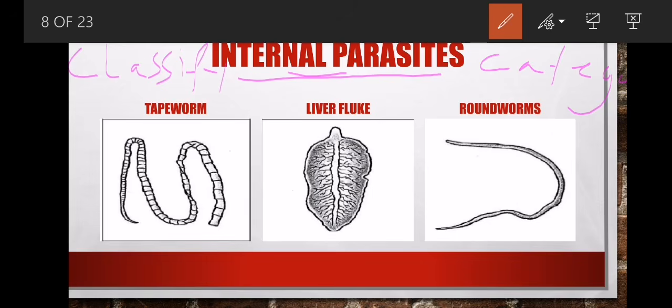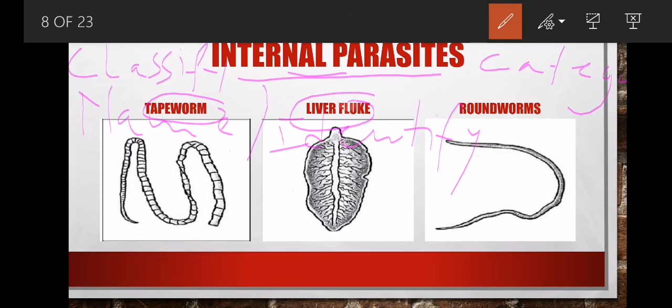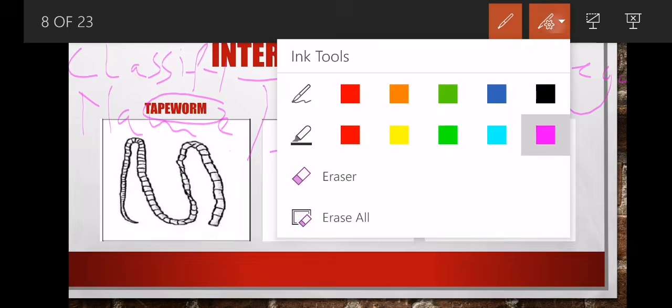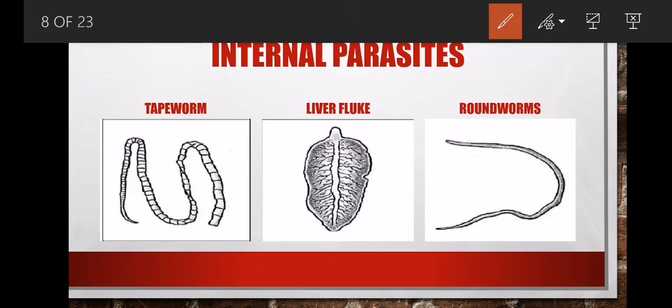But then if they ask you what is the name, they may say name or they may say identify the parasite. When they say identify the parasite, you come back and say it may be a tapeworm, a liver fluke, or a roundworm, depending on how the question is phrased. I hope you master it here. Sometimes they will say, I want you to grasp this well.